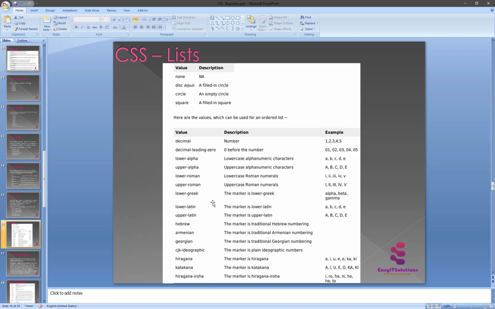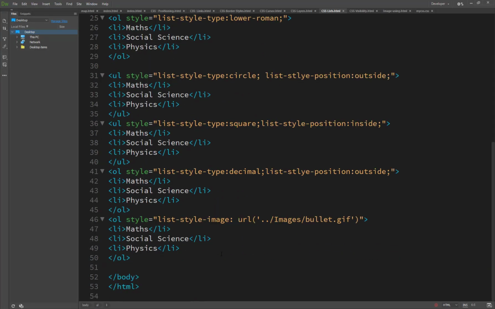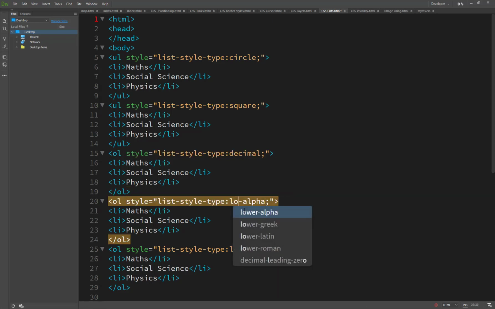These are all the possible list types that we have used here. So list type is circle, and list type is square, decimal, upper alpha. Like this, we have just changed upper alpha to lower alpha. So we simply change it here to lower alpha.